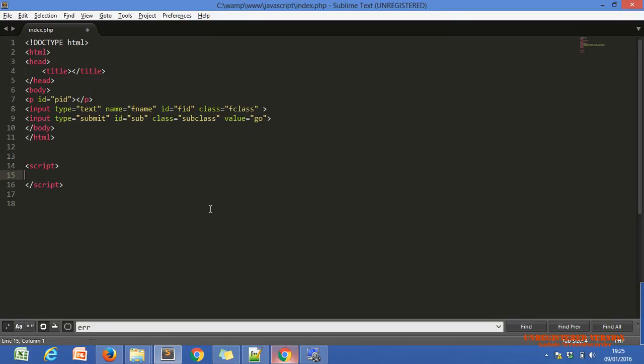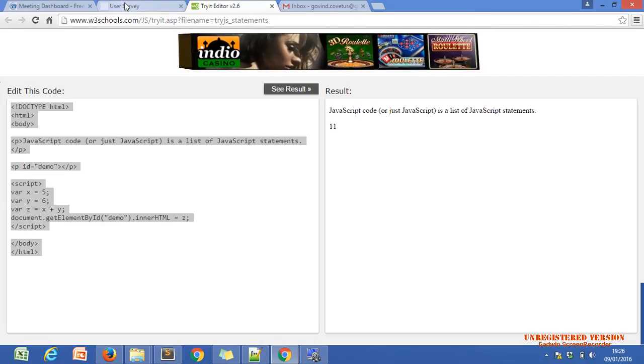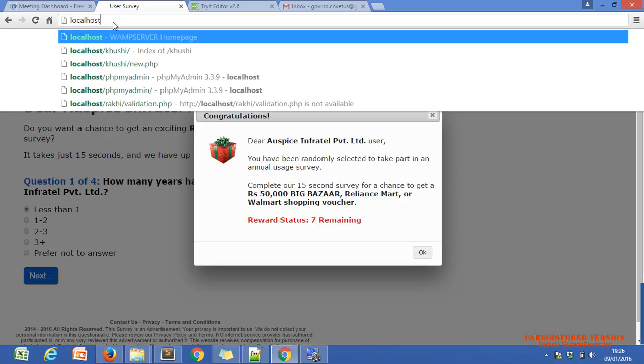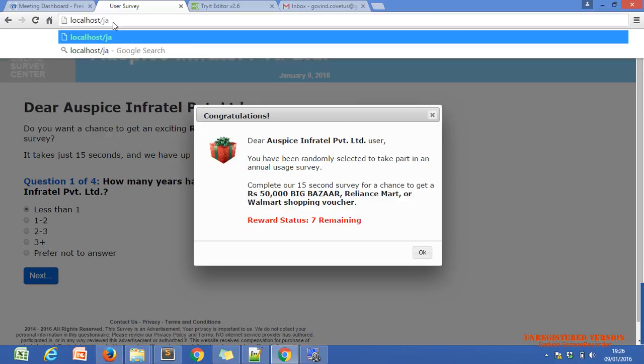Let me show you. Index, which page we are on, JavaScript.